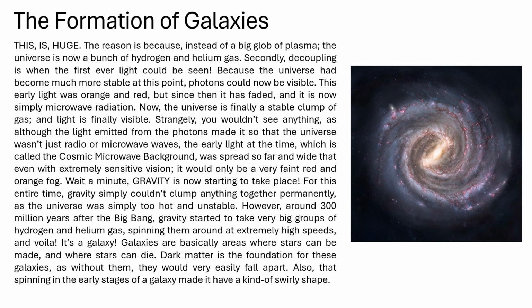Because the universe had become much more stable at this point, photons could now be visible. This early light was orange and red, but since then, it has faded and it is now simply microwave radiation. Now the universe is finally a stable clump of gas and light is finally visible.